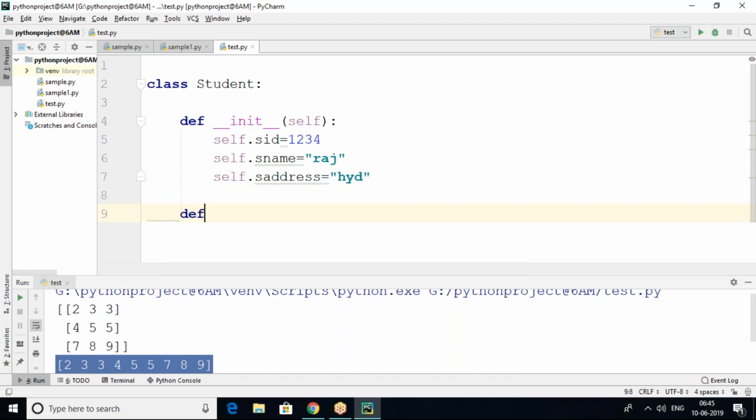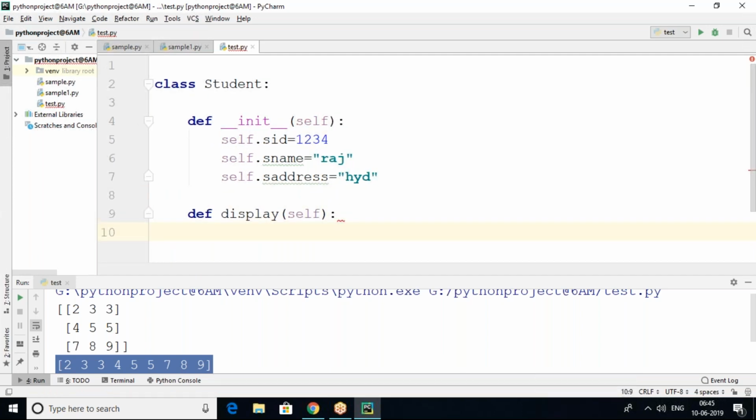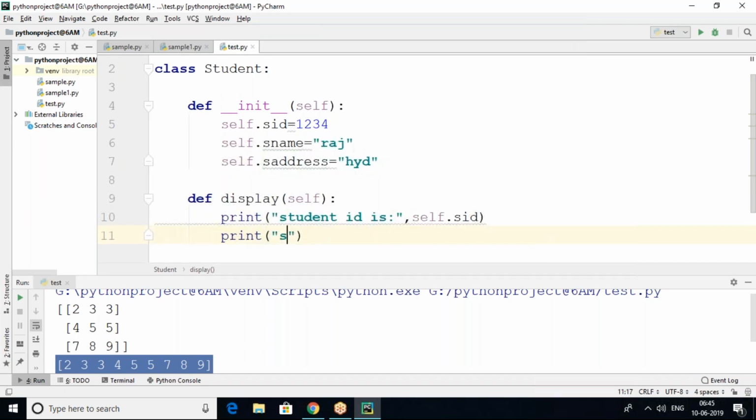And now I would like to print the student details. How to print the student details? For that I'm taking one method called the display method. Here I want to print student ID. Student ID is self.sid. Print student name.